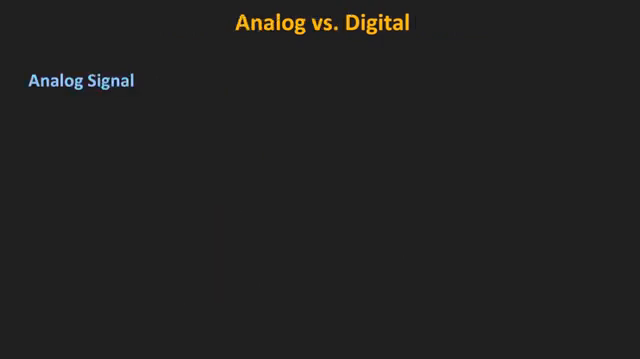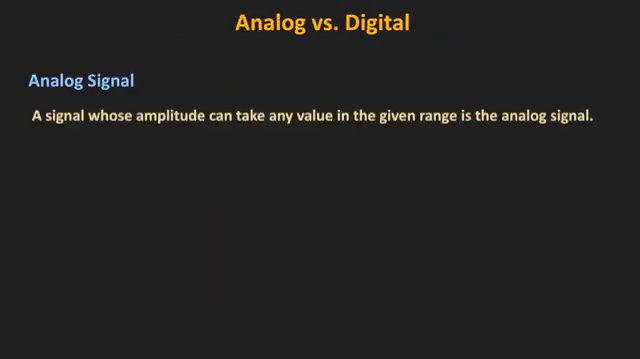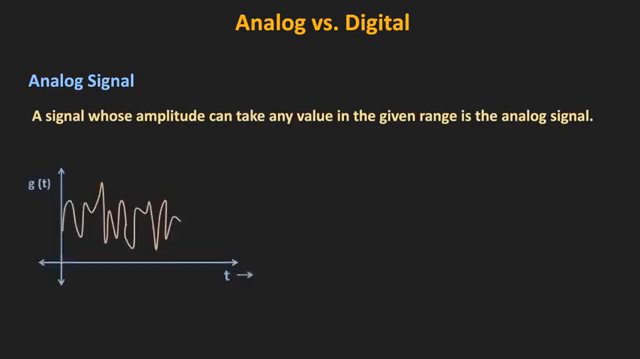An analog signal is a type of signal whose amplitude can take any value in the given range. The voice signal is an example of an analog signal. Let's say we are looking at the signal at the output of some amplifier which can take any value in the range of 0 to 10 volt. In the given range, this signal can take any value. That means in the given range, there are infinite possibilities. Such a signal is called an analog signal.